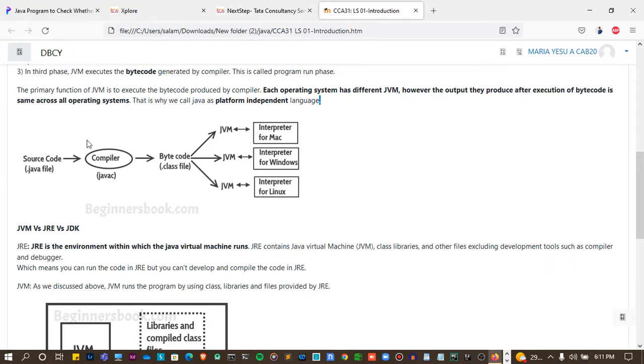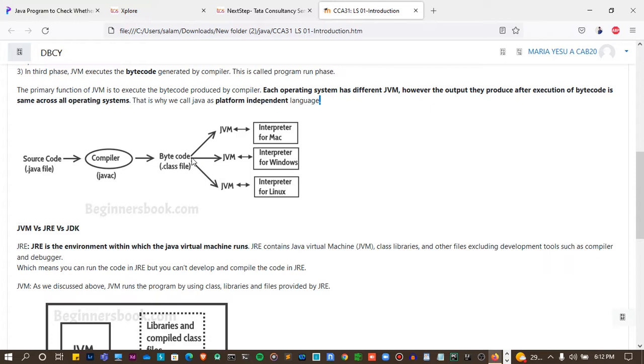When you code Java, you should save it as a .java file extension, and then the Java compiler converts the .java file into bytecode, which is called a .class file. Then the Java Virtual Machine: the multiple OSs like Mac, Windows, Linux have a JVM separately.